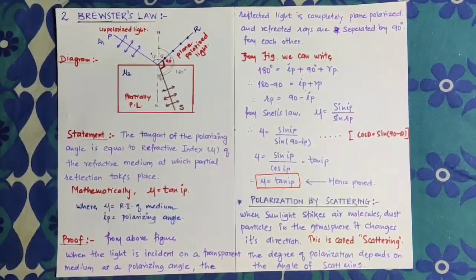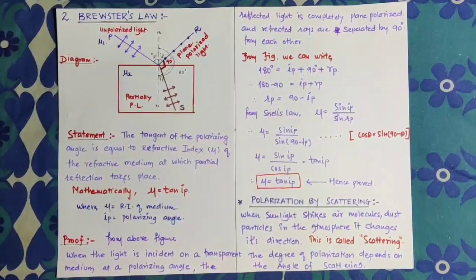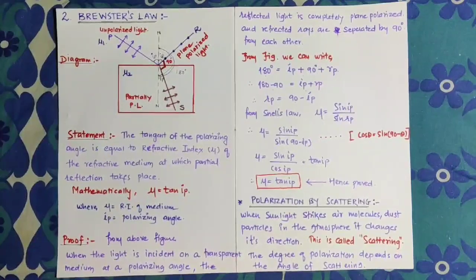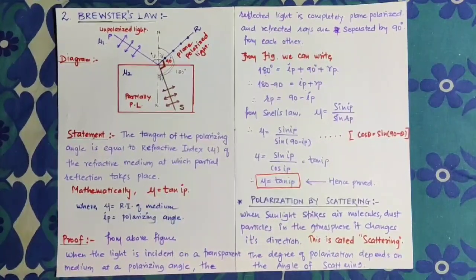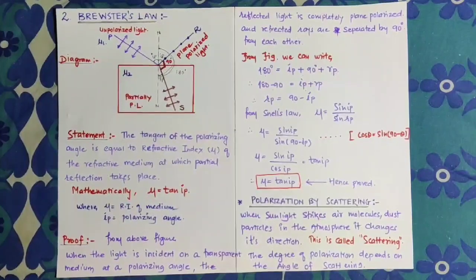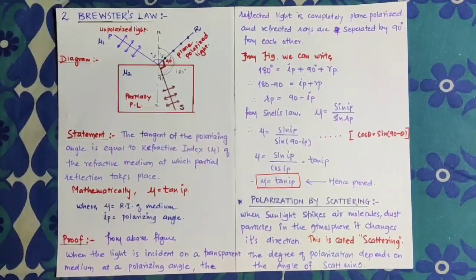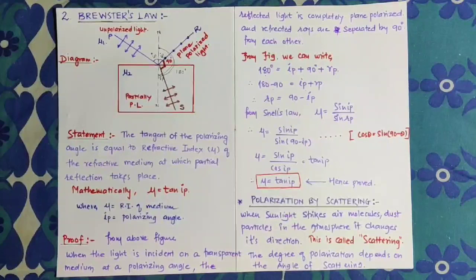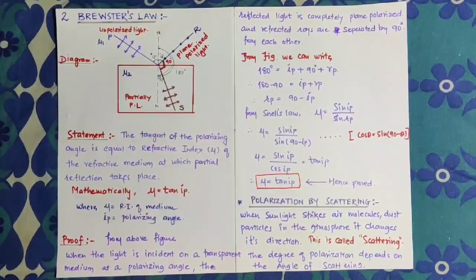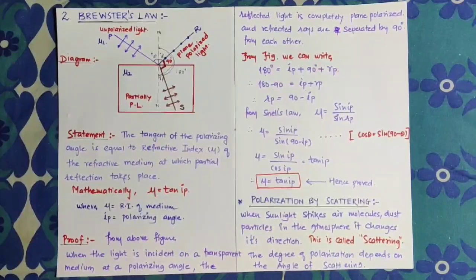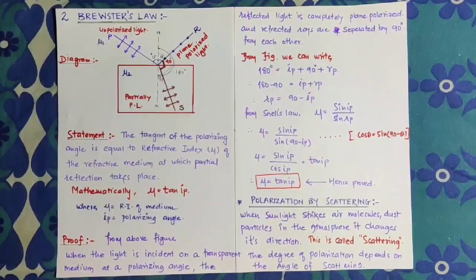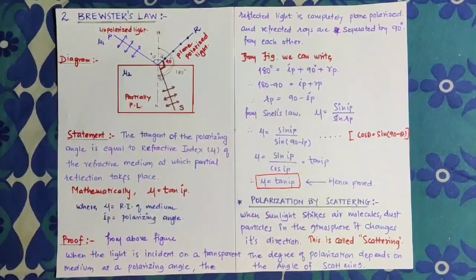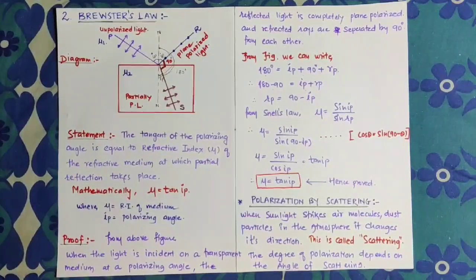So today we discussed the huge topic of polarization, with two laws, Malus's law and Brewster's law. In the next video we will discuss interference and diffraction, their patterns, what Young's modulus is, and so on. If you have any difficulties regarding wave optics or the wave theory of light, feel free to ask or leave a comment in the comment box. Don't just write your attendance and leave the video. Okay, we'll see in the next video. Thank you.